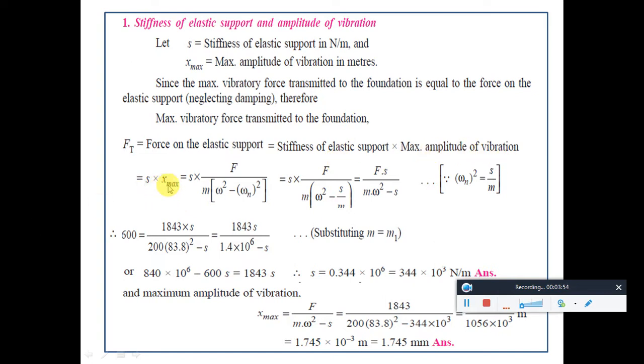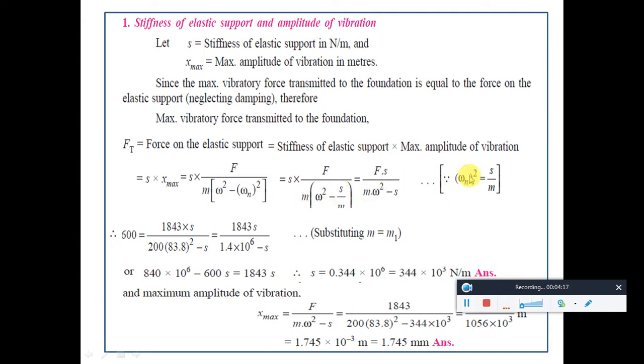Here this X max has a formula, F by m into omega n square minus omega square. Already we know omega n is the root of S by m. Therefore omega n square becomes simply S by m. You substitute here. The ultimate aim is to convert everything into known parameters.